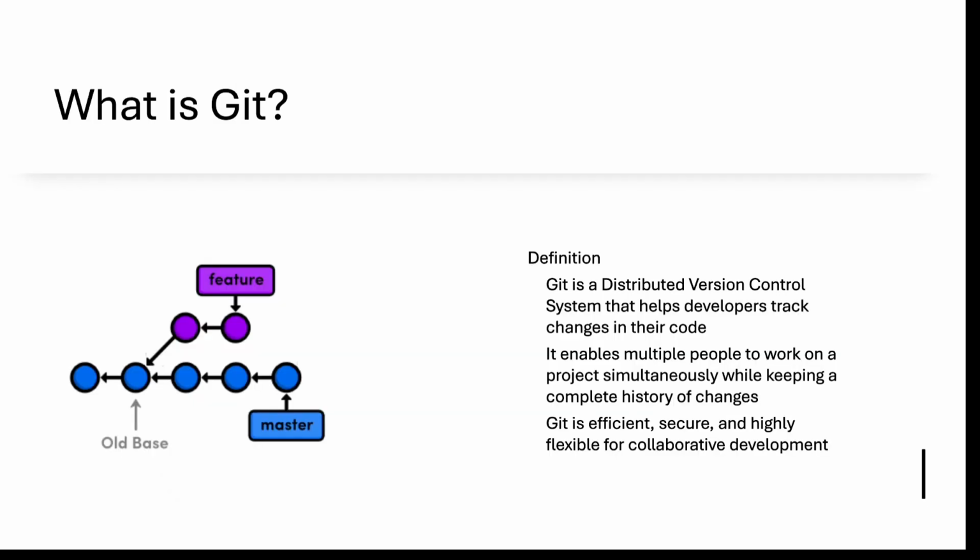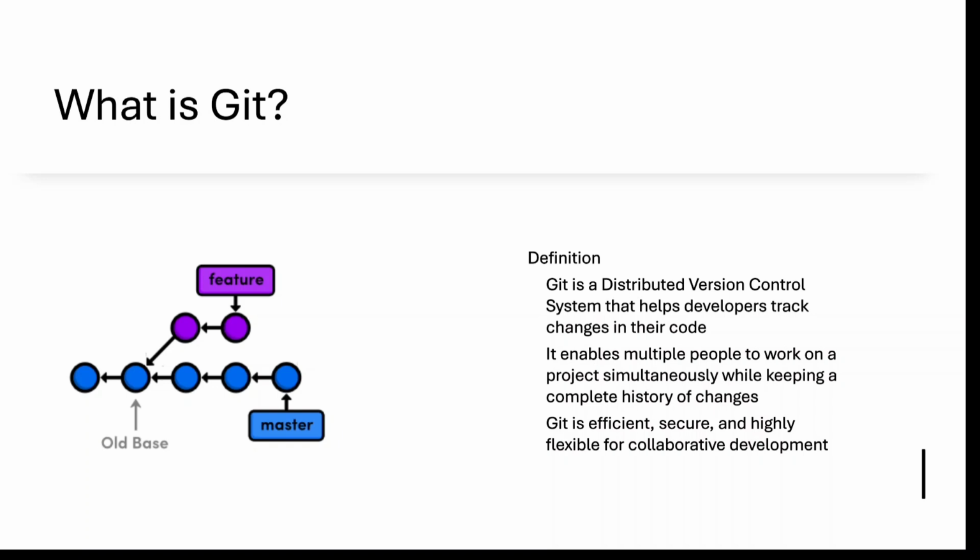Before starting, let me give you a brief introduction to what Git is. Git is a distributed version control system that helps developers track their changes and their code.